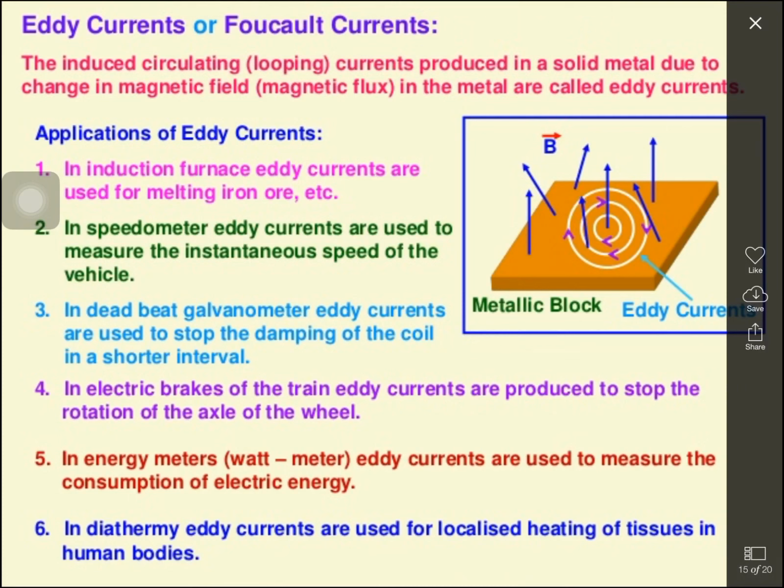That is, eddy currents are set up, so that the disc rotates depending on the consumption of electric current through the circuit. Clear? So this is the way we can explain the applications of eddy current.